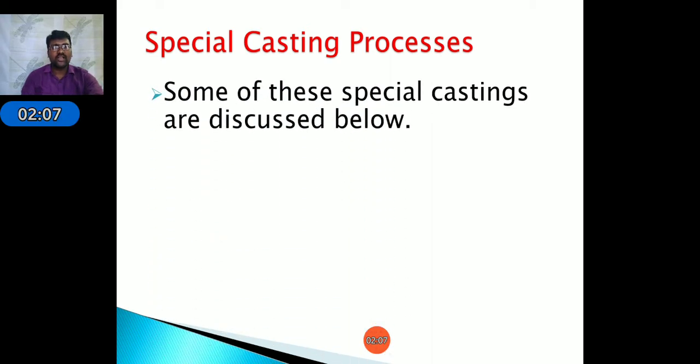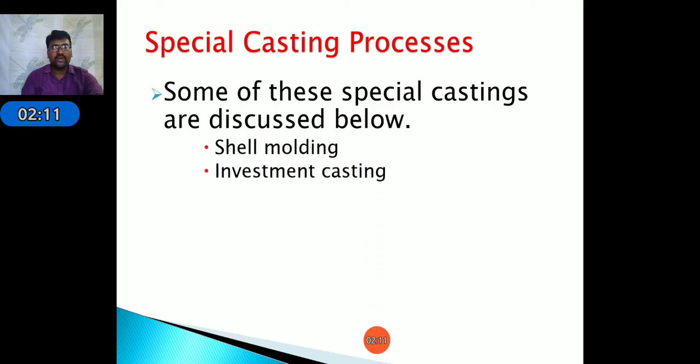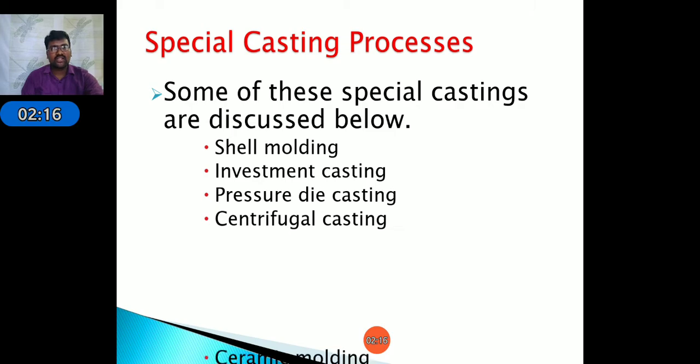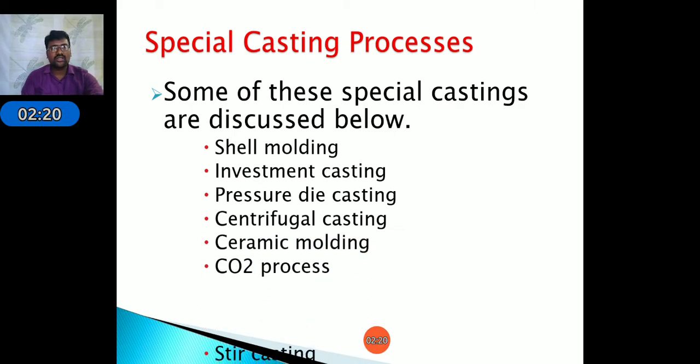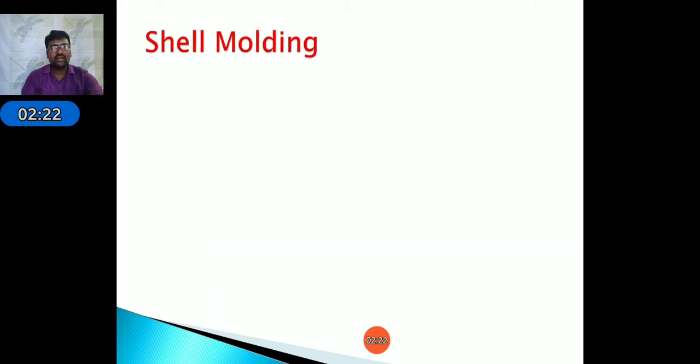Some of the special casting processes are: shell molding, investment casting, pressure die casting, centrifugal casting, ceramic molding, the CO2 process, and stir casting. All these are special casting processes. There are many different types, and these are the main ones.